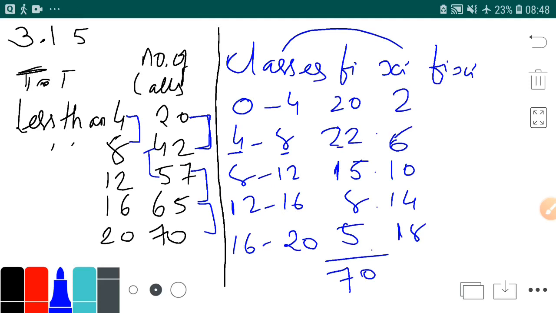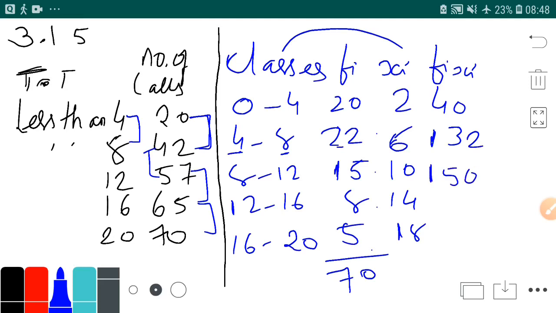So how will we do fi into xi? 20 into 2, 40. 22 into 6, 132. Then 15 into 10, 150.